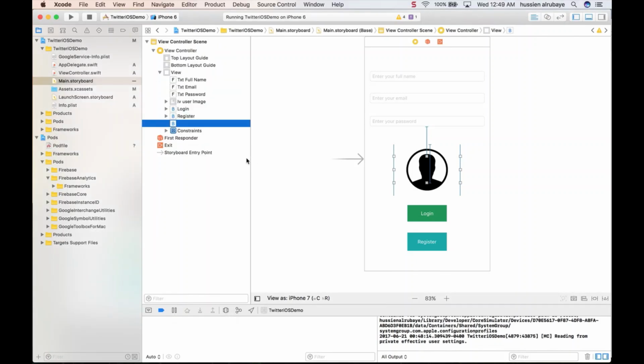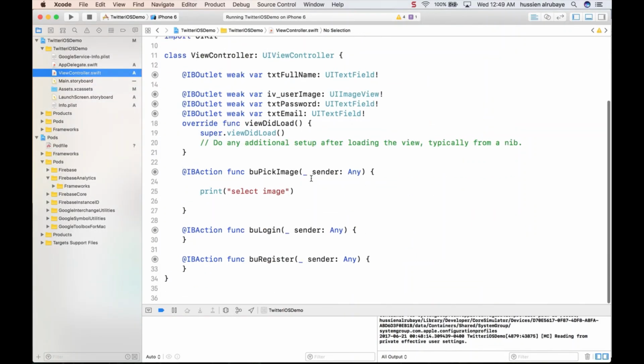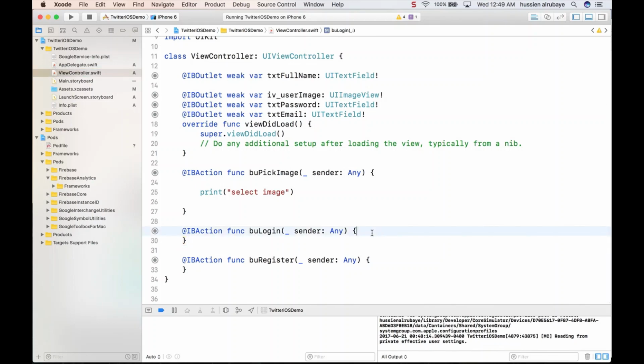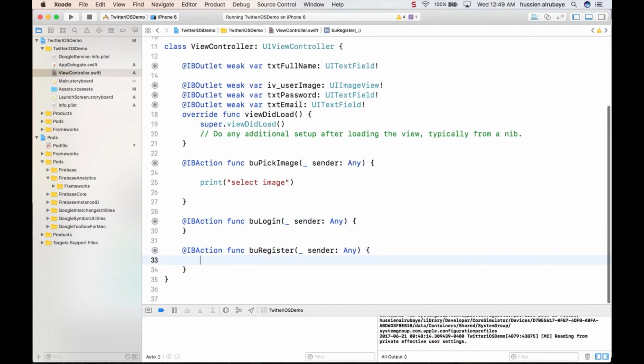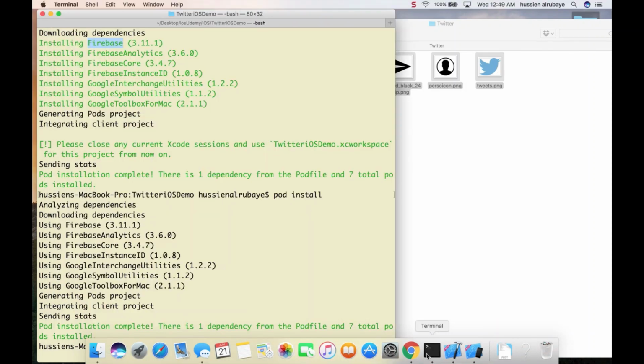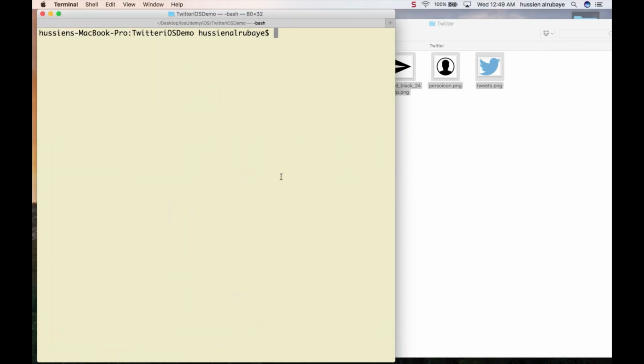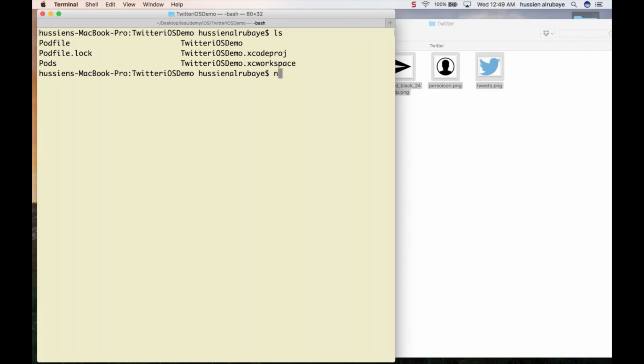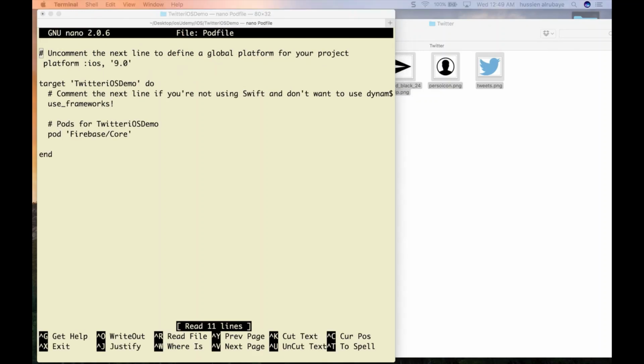The second part, what I have to do, I just go to the controllers and start implementing the code. So how do people register? I need a new user, I want them to register. Let me not care about the name, because we are not saving the name, we're just saving username, email and password. So to do this, first of all, close the application, stop everything, then go to the terminal, then your pod file. Now we have a pod file, is that right? So you say nano for the pod file, which is this one.